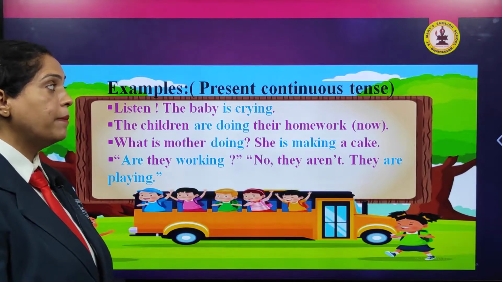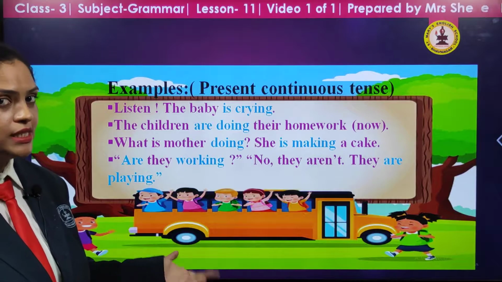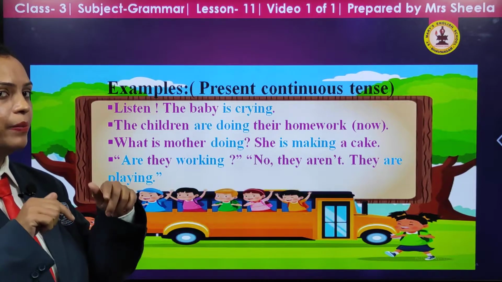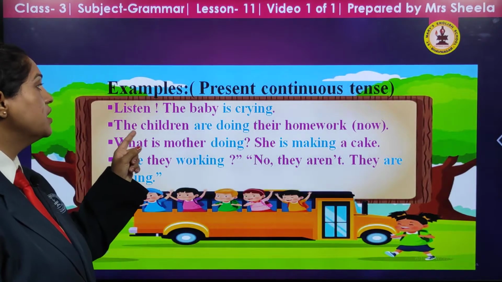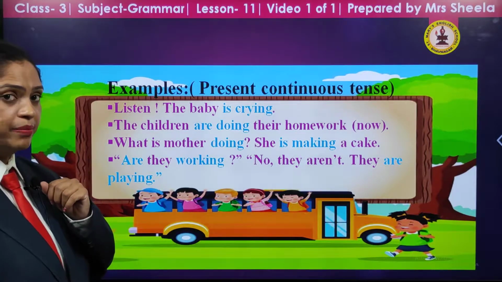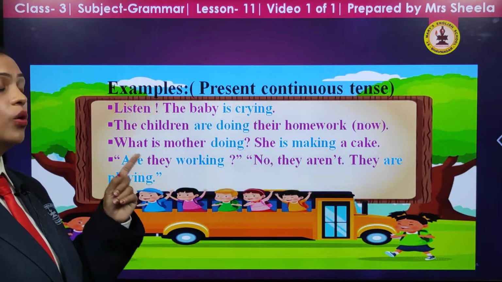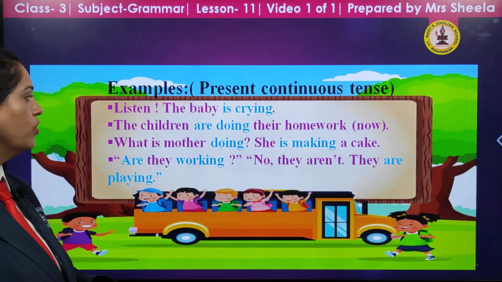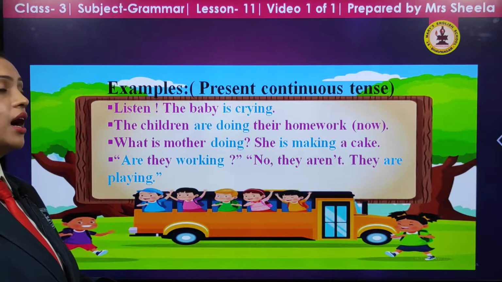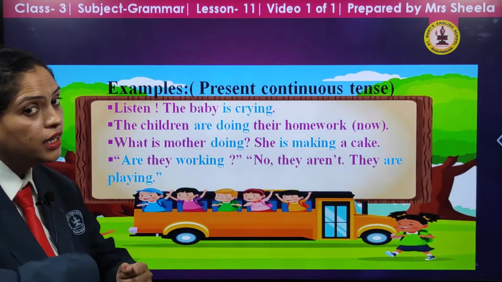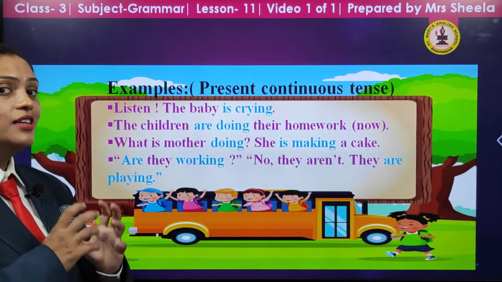Examples of present continuous tense. Present continuous tense, as we know, is something which is happening just now, going on. Listen, the baby is crying. At present, the baby is crying. The children are doing their homework just now. What is mother doing? She is making a cake. She is preparing the cake. The process is going on. The work is going on at present.